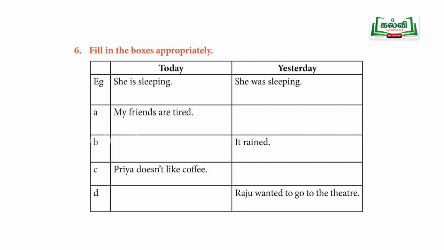So what is the past form of is? That is was. They have already given it as an example. So, she was sleeping. The next sentence is my friends are tired. Here which is the verb, students? Very good, are is the verb. So what you have to change into yesterday, it's past tense. What is the past form of are? It's were. The remaining two, I think you can do as homework, students, and check with your teacher afterwards.